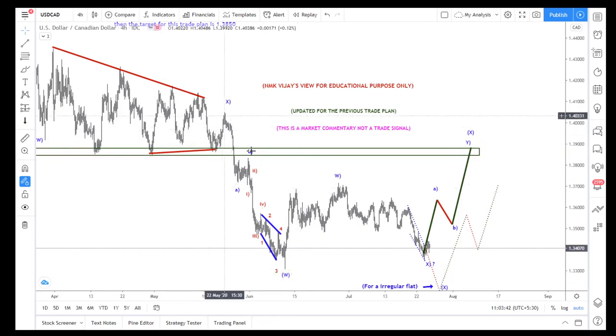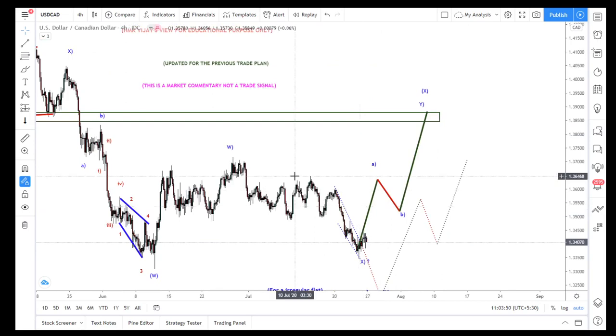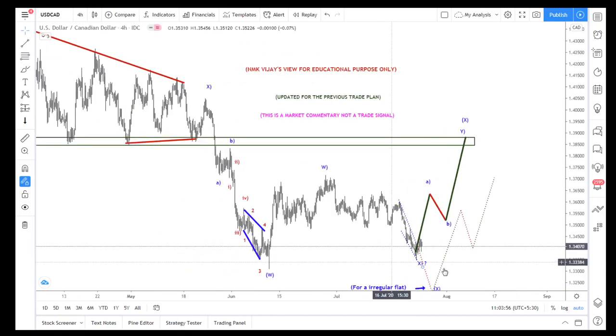It's an AB and this is a CD, like that. Here it can make an irregular flat also, and then it can bounce for a running flat, or it could be an expanded flat also.